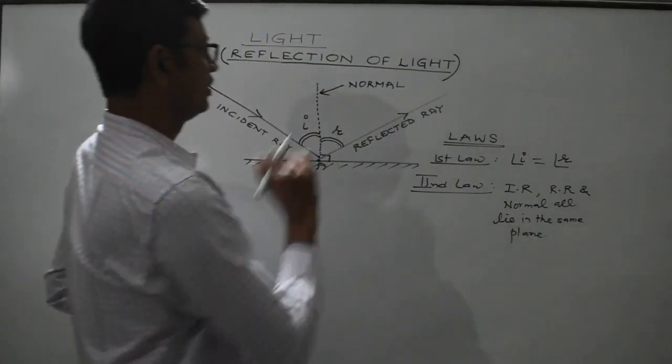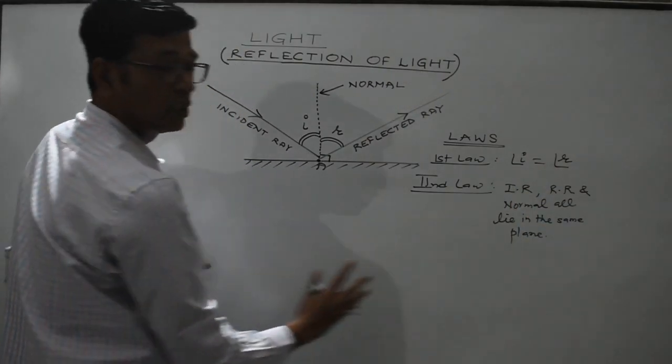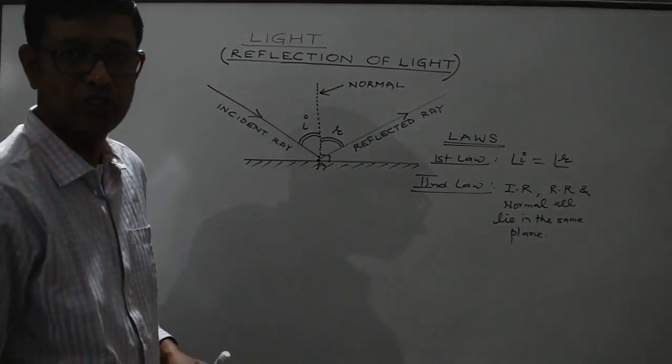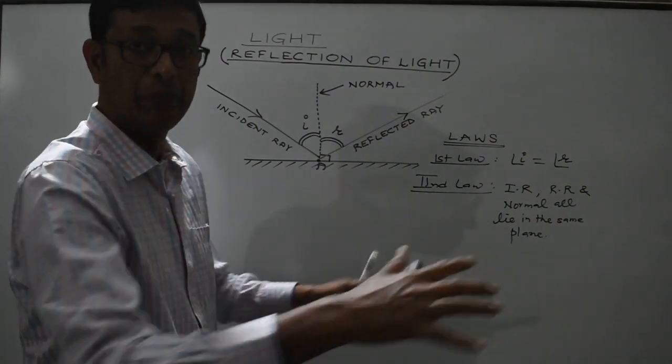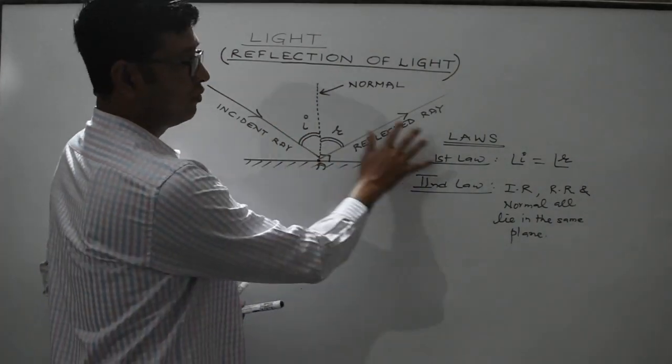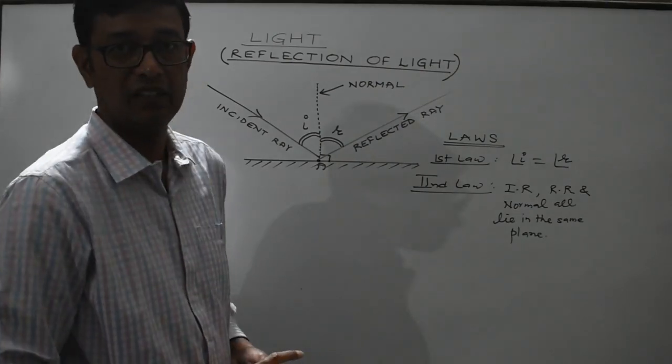You can very well observe that the incident ray, reflected ray and normal are all lying in the plane of this whiteboard. So nothing new in it. If you draw this ray diagram on a paper, then all these three will lie on the plane of the paper. So they are coplanar basically.